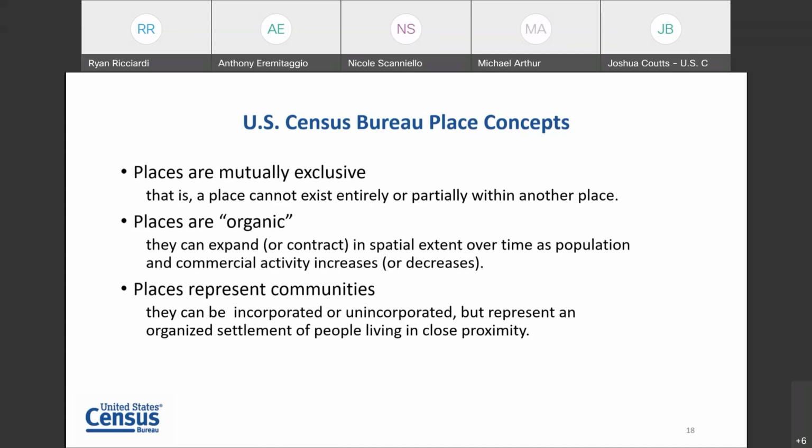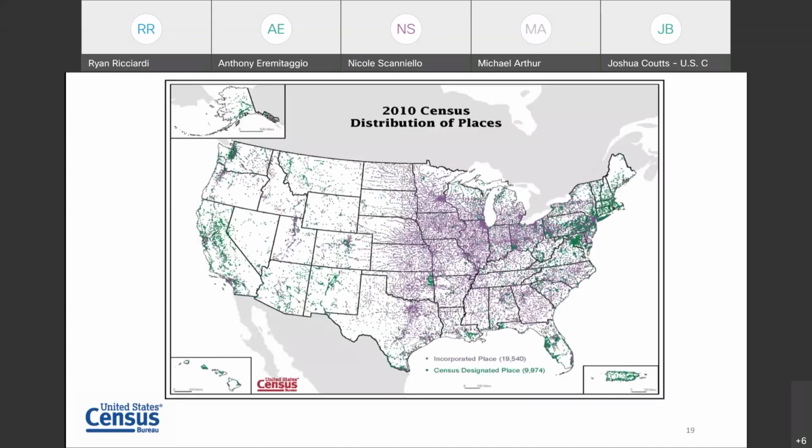If we can go to the next slide of the nice purple and green map, we can get a good feeling for this distribution of incorporated places and census designated places.